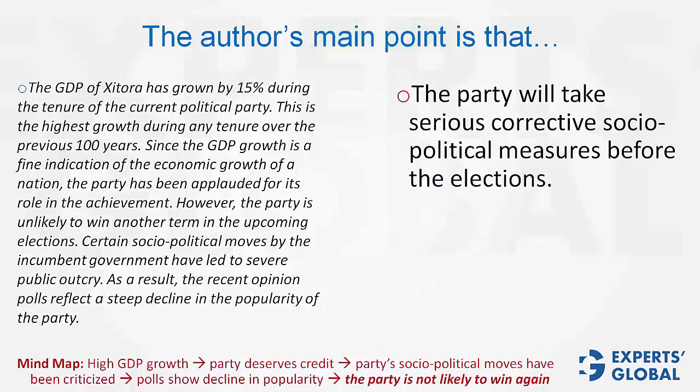The party will take serious corrective socio-political measures before the elections. That the party will take such measures cannot be established or inferred. Remember, something which cannot be even inferred can never be the conclusion. Conclusion is a subset of inference. From a reasoning, many things can be inferred. The main point that is inferred is the conclusion of the argument. This cannot be inferred or established, and therefore this can never be the correct conclusion statement.